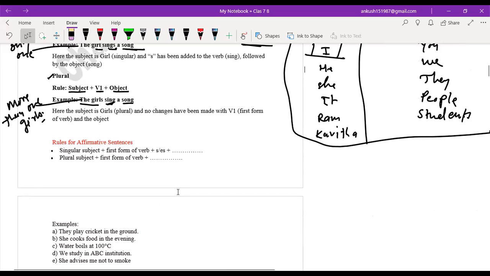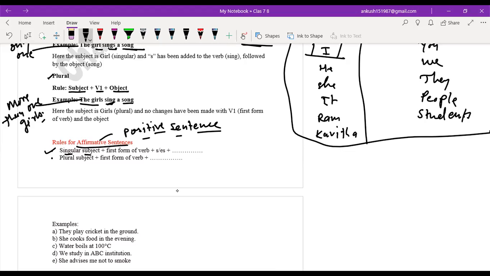How can we make a sentence negative in simple present tense? For that also the formulas or structures are given. Look at it: singular subject, for making an affirmative sentence. Affirmative means a positive sentence. Have you got it?